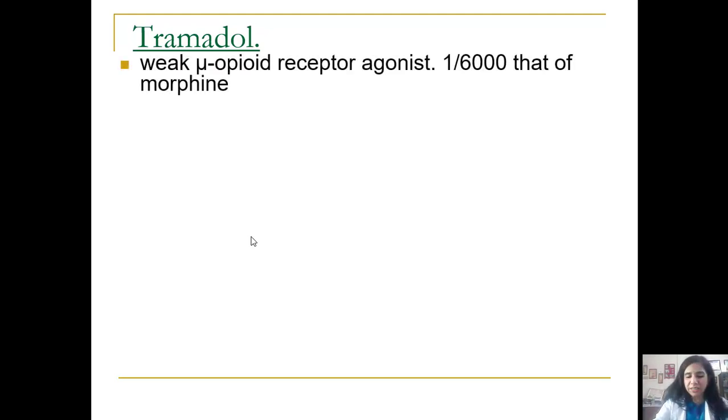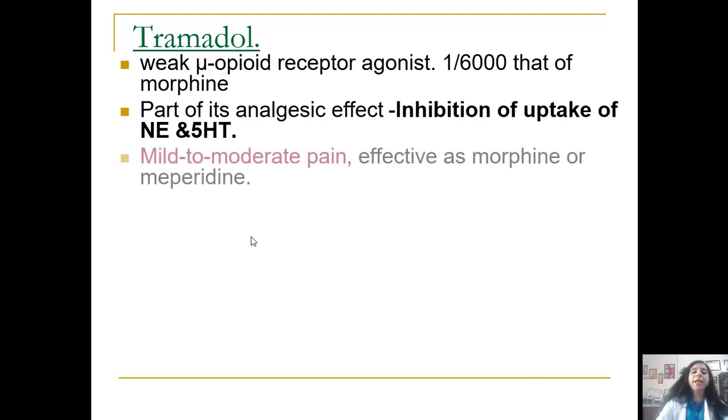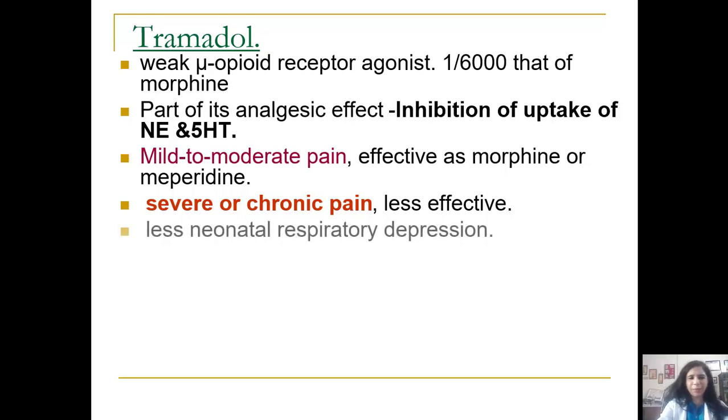Its potency is one-6,000th that of morphine, and part of its analgesic effect is due to inhibition of the reuptake of noradrenaline and 5-HT into the nerve terminals which release it. It is efficacious for mild to moderate pain, as effective as morphine or meperidine, and for severe or chronic pain it is less effective, and that points to its mechanism. We have to remember, everything points to the mechanism of action of the drug. It causes less neonatal respiratory depression because it is a weak mu agonist.